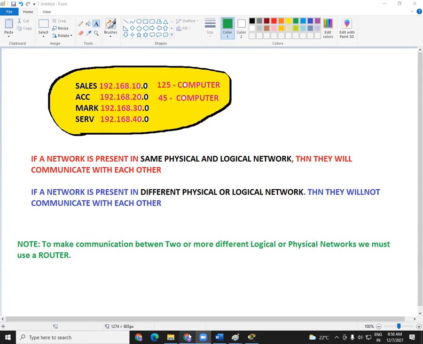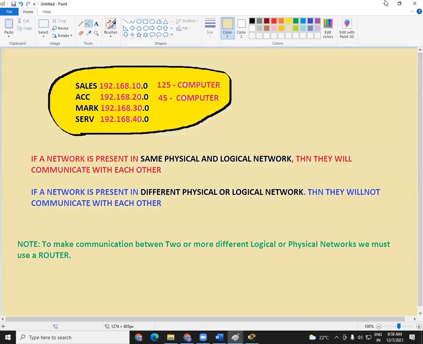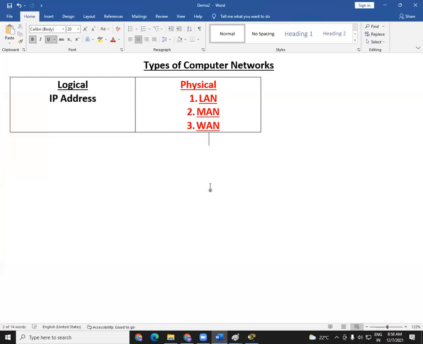So here also, same physical network, same logical network, we can take that example and say if they are present in the same physical and logical network, they will communicate. If they are present in different physical networks or different logical networks, they will not communicate with each other. Then we have to use a router to make communication between them. Done? So this is what physical network and logical network is all about.